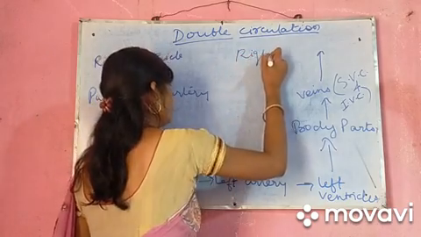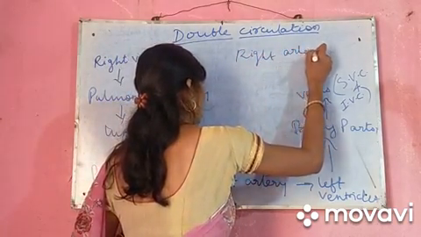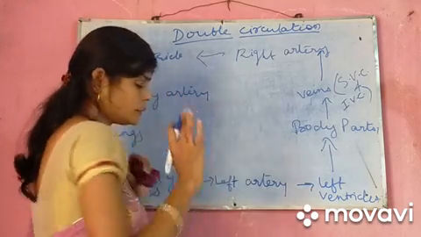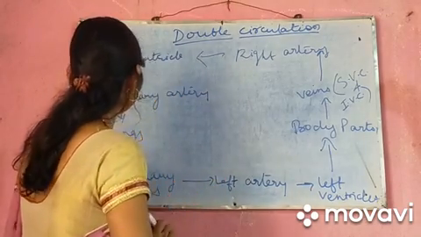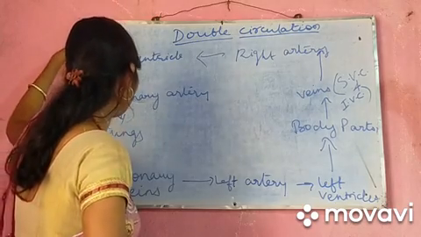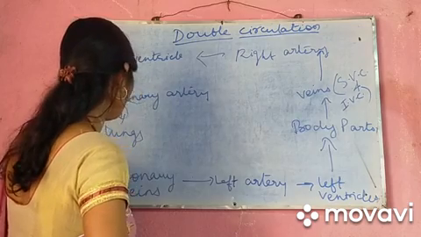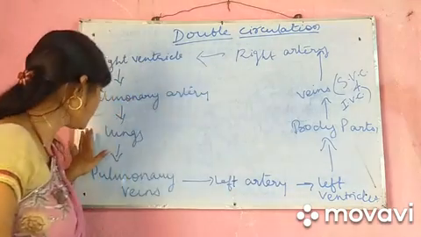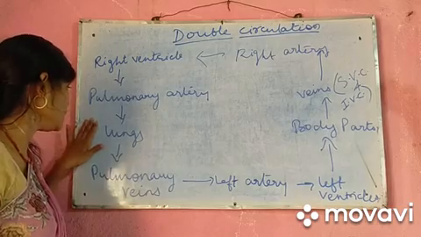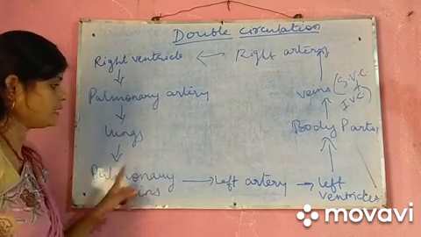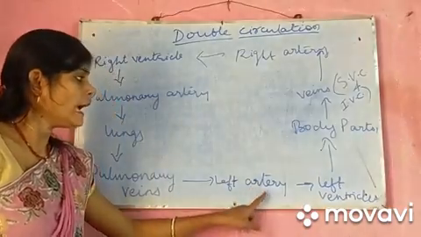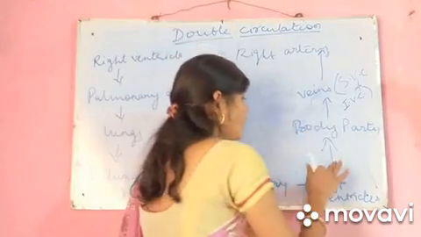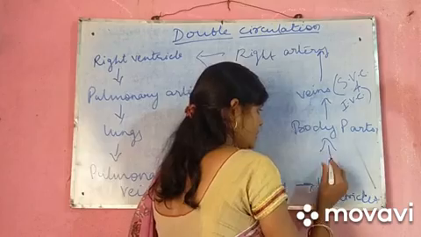and from right atrium again to the right ventricle. This is double circulation. In double circulation, the blood from the right ventricle through the pulmonary artery carries the blood to the lungs, and the oxygenated blood from the lungs through the pulmonary veins is brought into the left atrium, and from the left atrium through the left ventricle the blood is supplied to the biggest artery